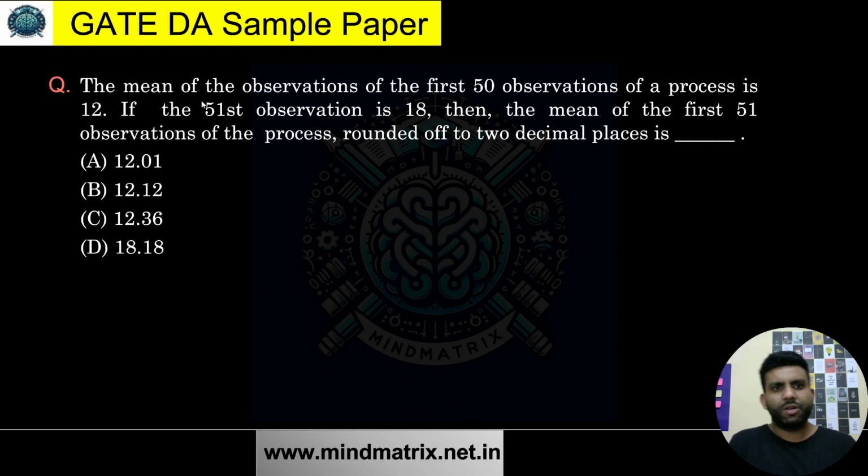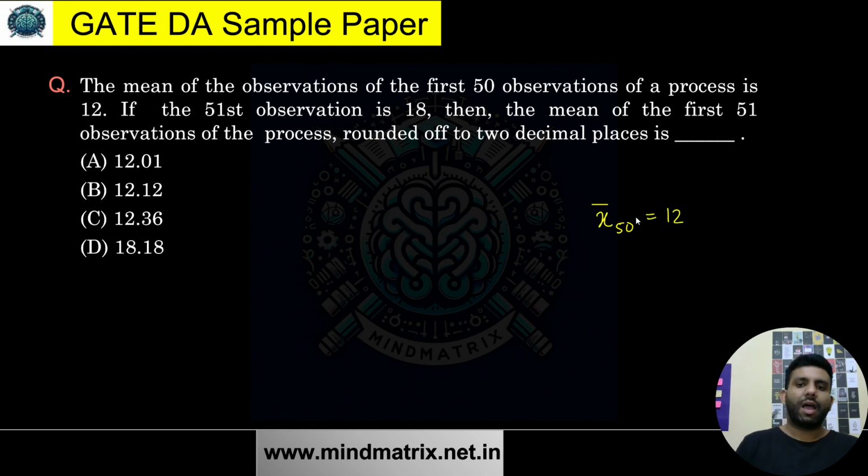Again, a simple question on statistics. So the mean of the observations of the first 50, I hope you have done this. This was very simple. The mean of the first 50 observations of a process is 12. Something like this I can write: X bar 50. X bar means I'm talking about the mean, and 50 means 50 observations. So this is given to be 12.